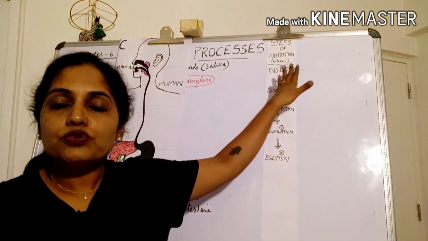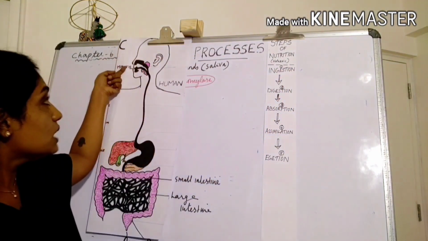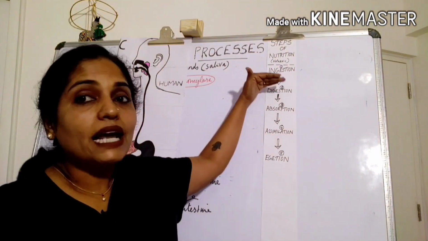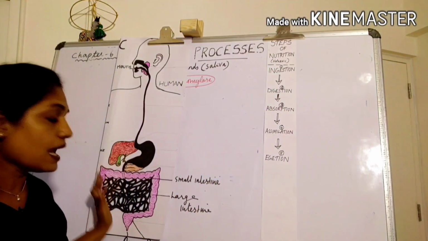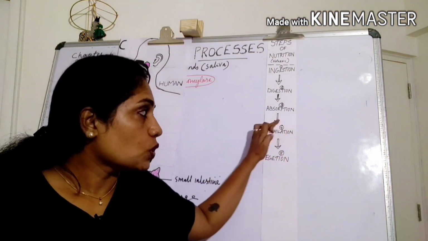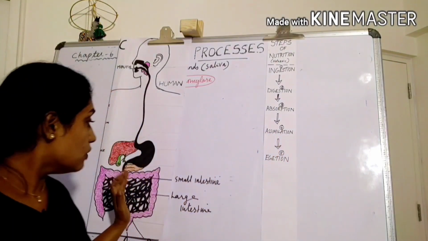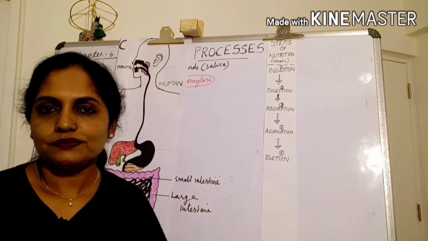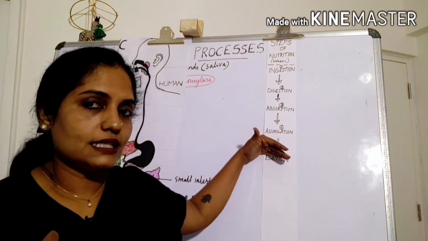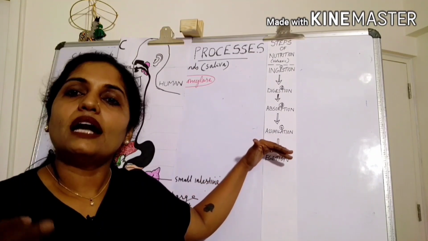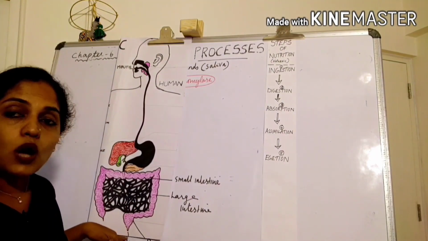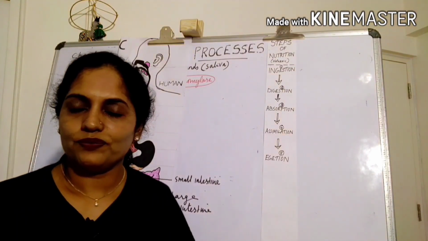Here ingestion of the food is taking place through the mouth. Then after ingesting, the food gets digested inside the stomach and small intestine, and the digested food gets absorbed and assimilated through the wall of the small intestine. And after the absorption of water in the large intestine, the undigested or unwanted food is ejected. They eject out through an opening called anus.